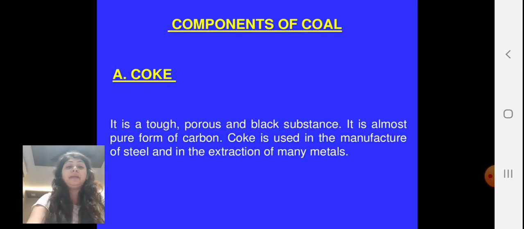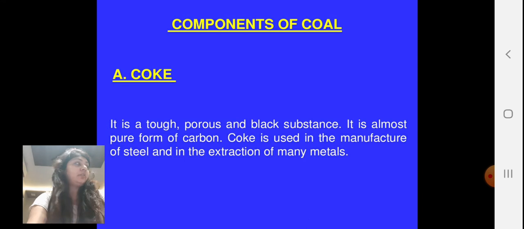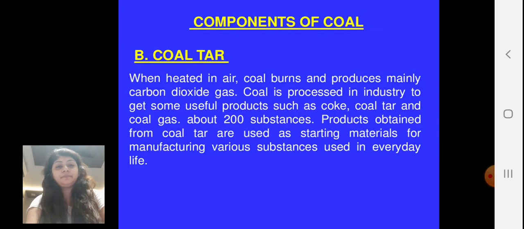Now, which are the main components of coal? The first component is coke, C-O-K-E. It is a tough, porous, black substance. It is an almost pure form of carbon. Coke is used in the manufacturing of steel and in the extraction of many other metals. So in examination they can ask, write a note on the function and importance of coke.